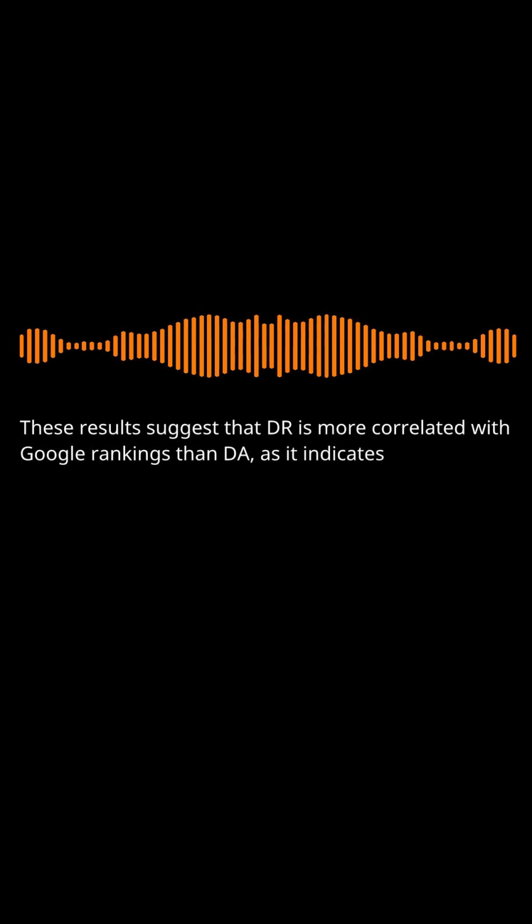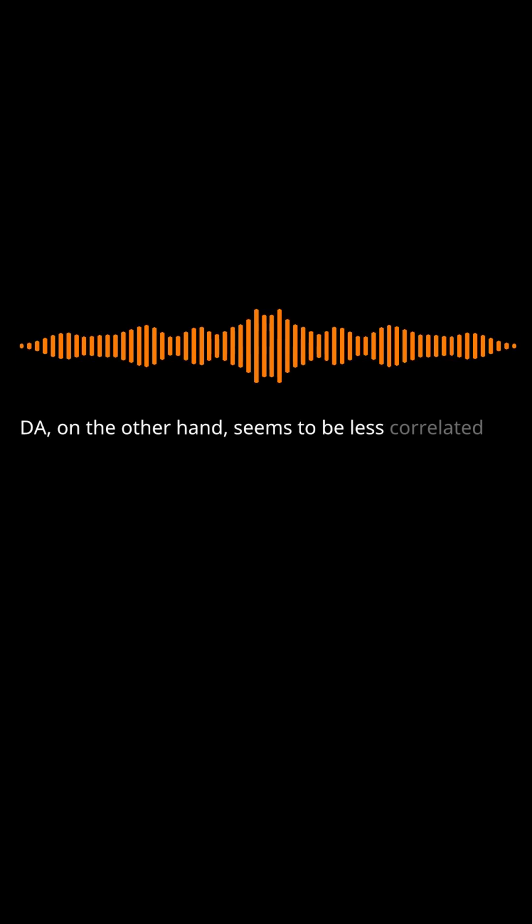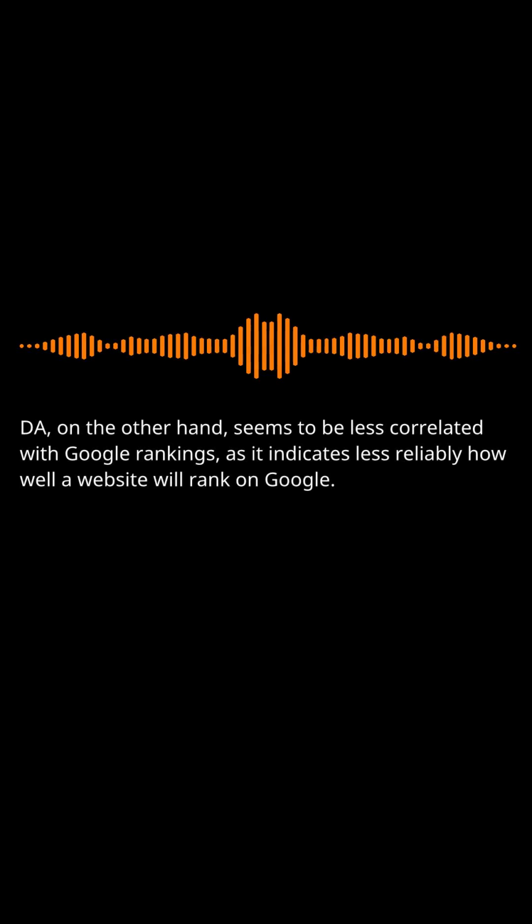These results suggest that DR is more correlated with Google rankings than DA, as it indicates more strongly how well a website will rank on Google. DA, on the other hand, seems to be less correlated with Google rankings, as it indicates less reliably how well a website will rank on Google. Therefore, in terms of correlation, DR wins over DA for the fourth time.